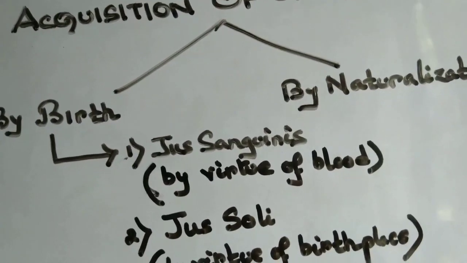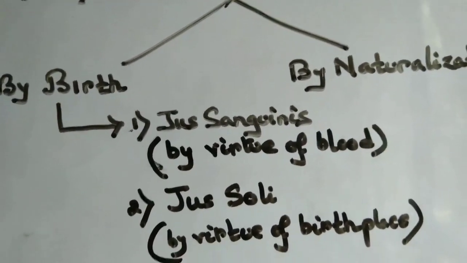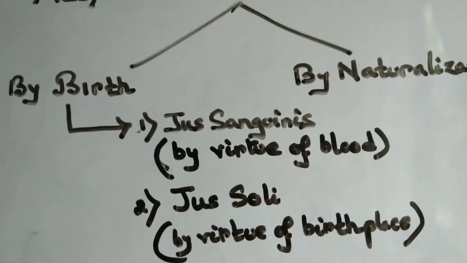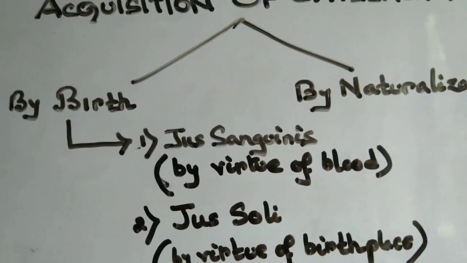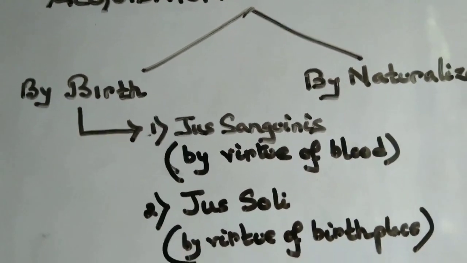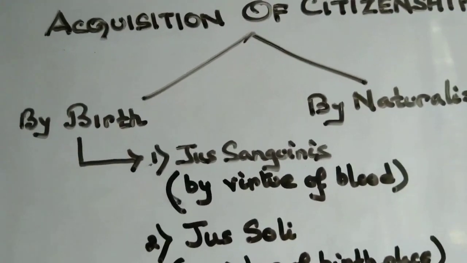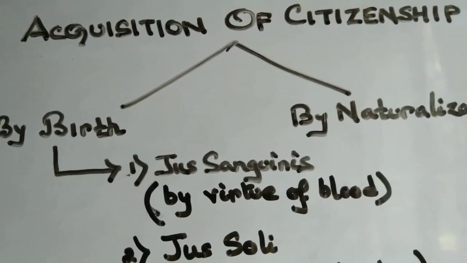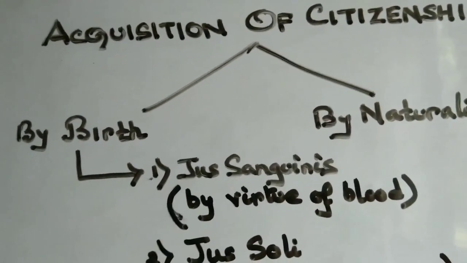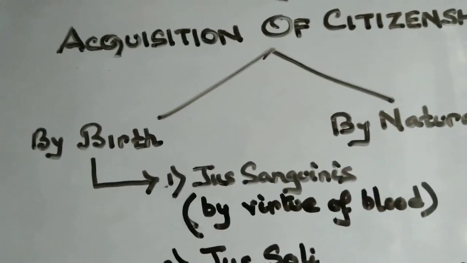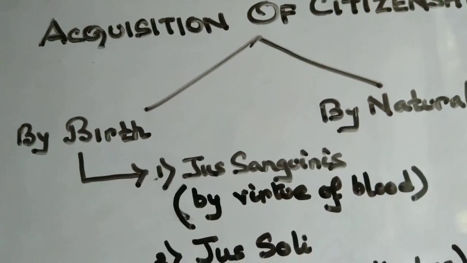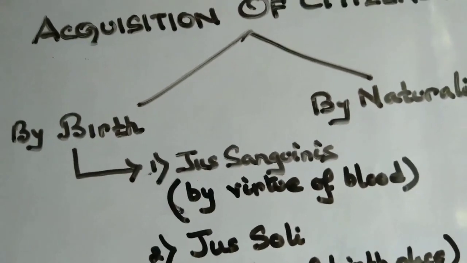They have their own shortcomings. According to the critics, if we determine citizenship by jus sanguinis, or by virtue of blood, it becomes difficult, because the citizenship of the parents is important. If the parents are citizens of two different countries, then which citizenship will this child get?